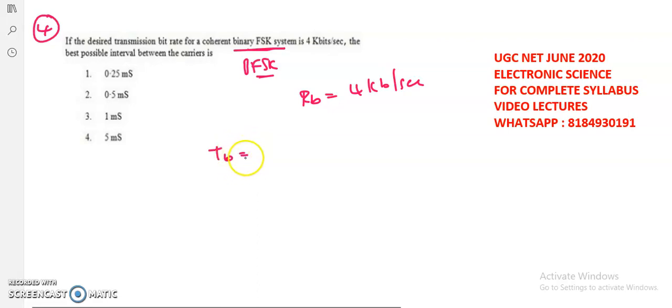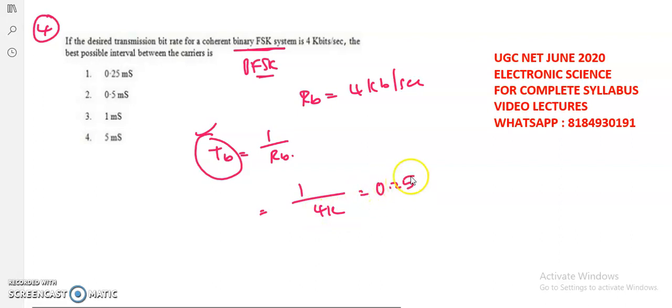So the bit duration, that is T_b, is inversely proportional to R_b, that is the bit rate. As per this formula, the possible interval between the carriers, T_b, is equal to 1 divided by R_b, the bit rate. So 1 divided by 4 kilo becomes 0.25 milliseconds, right? So as per this, the correct option is 0.25 milliseconds. So it is the correct one for the binary frequency shift keying.